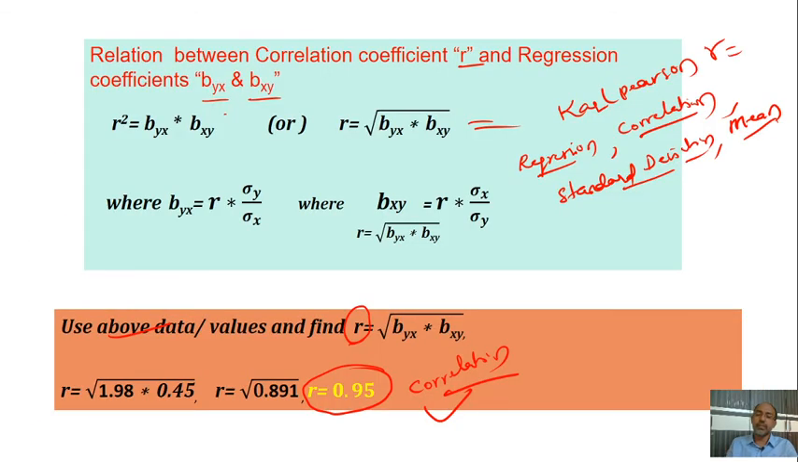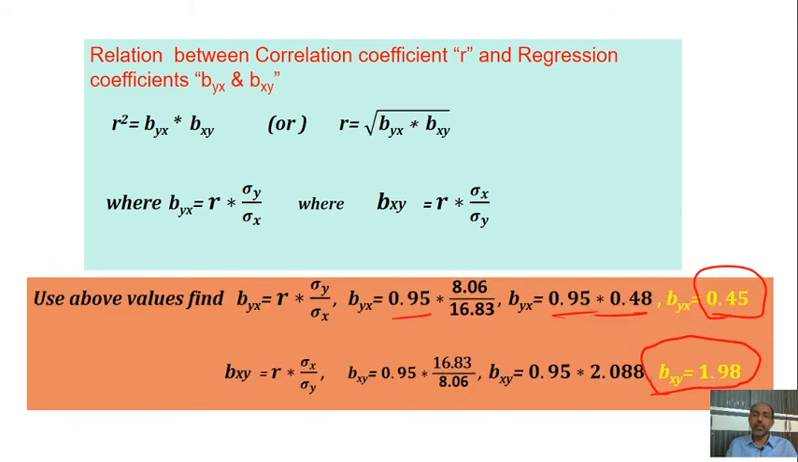So with this it is proved that the relation between r, the correlation, and the regression coefficients is established. It is also proved that the relation between the regression coefficients and the standard deviations of y and x holds, and that byx is equal to r into standard deviation of y by standard deviation of x also proved.